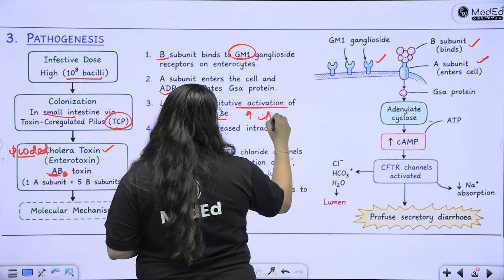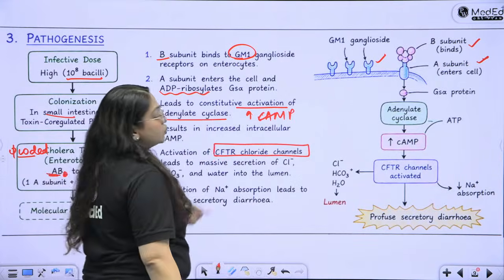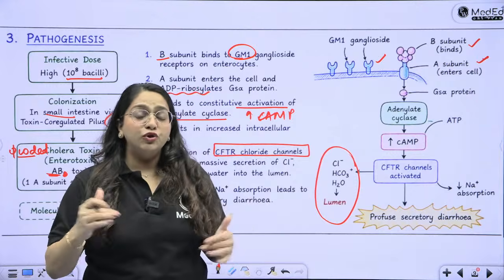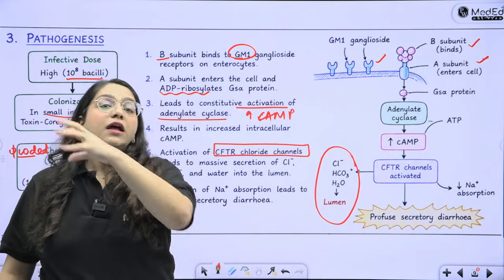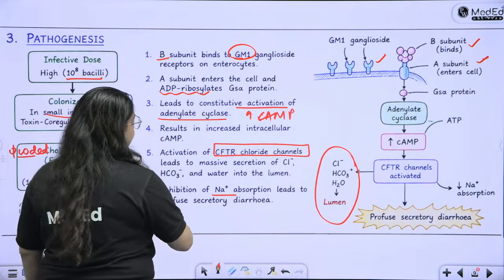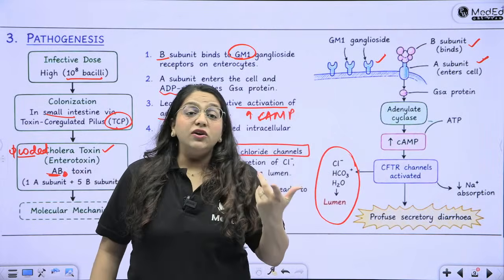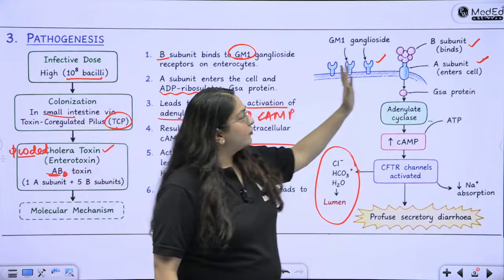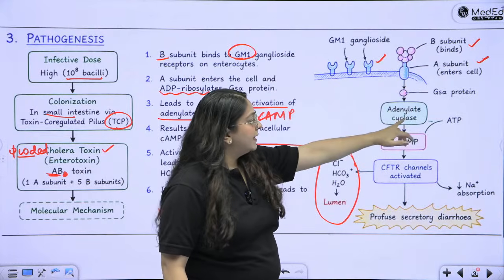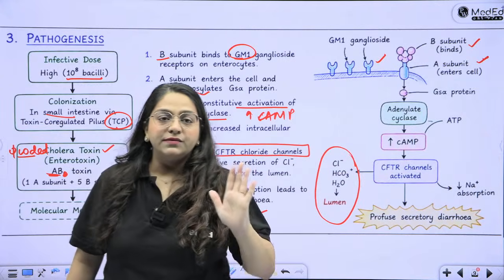There is increased cAMP. As a result, there is activation of the CFTR chloride channels. What will happen with that? There is going to be lots of chloride being secreted out into the lumen, and along with that, the water is also going to come out. Because of this water coming out and inhibition of sodium absorption, there is going to be profuse secretory diarrhea. You need not write all of this. You simply draw this kind of a sketchy diagram and flowchart in the answer sheet, writing GM1 ganglioside, B subunit, A subunit, adenyl cyclase, increased cAMP, CFTR, and profuse secretory diarrhea. Okay?